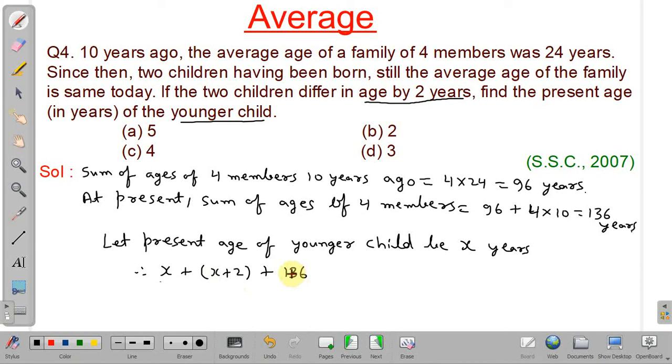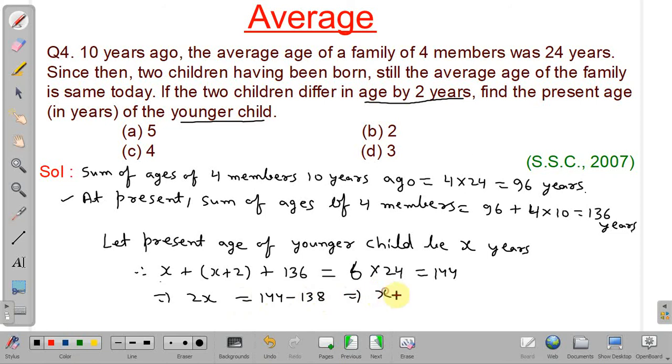Okay. See, we have calculated this sum of ages of four members at present, and this will be equal to, the average is 24 years at present, but the number of members is 6. So 6 into 24, it will be equal to 144. Now twice x plus 138, so we will take it towards the right. 144 minus 138.